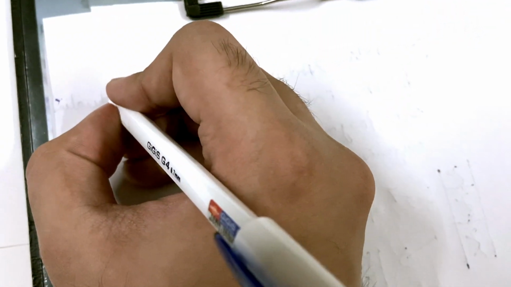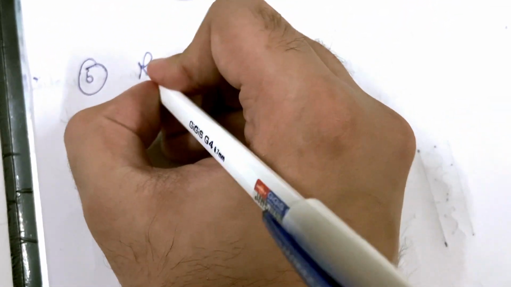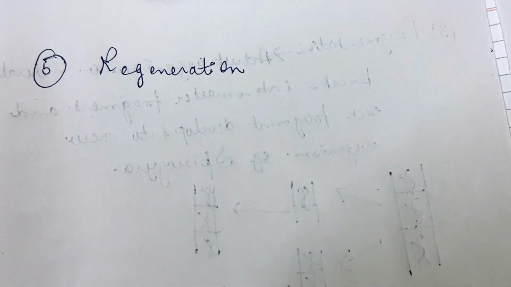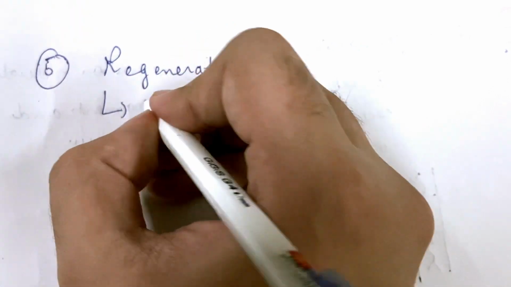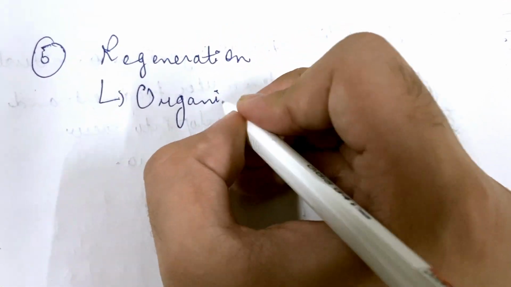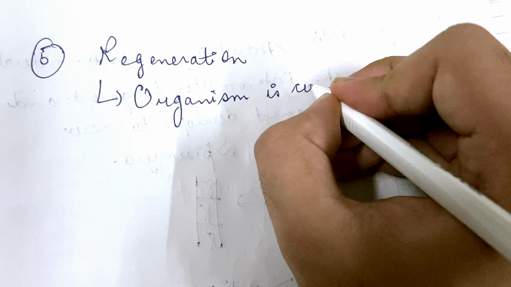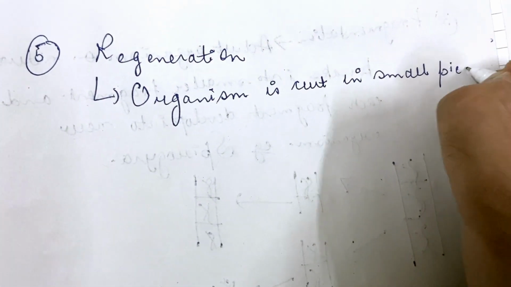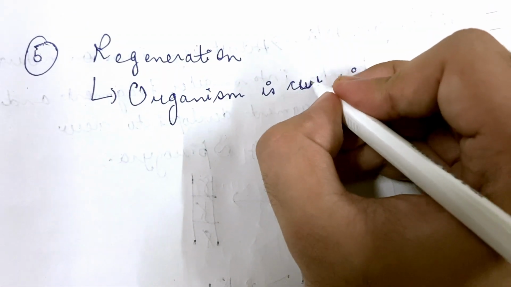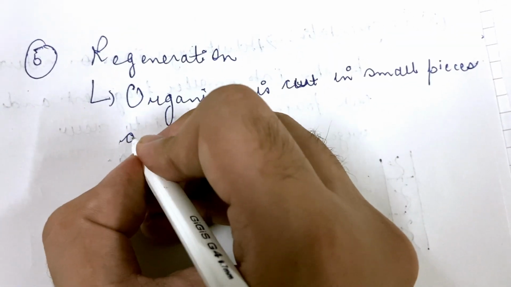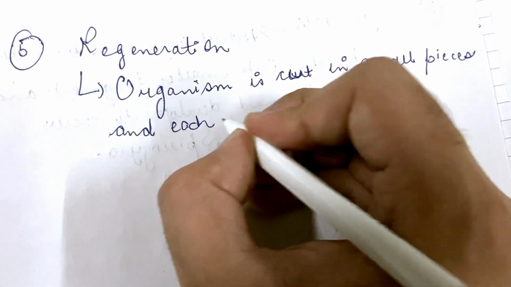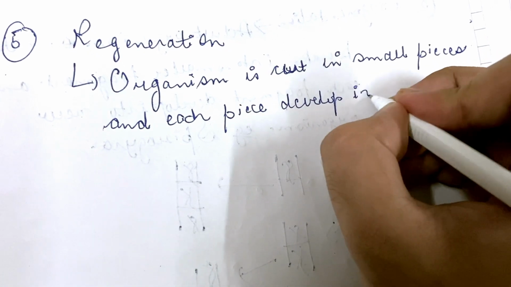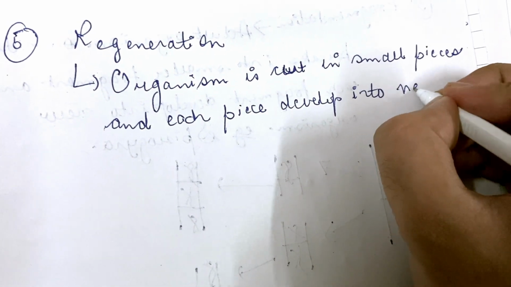Now let us look at the fifth type of asexual reproduction, that is regeneration. In regeneration, an organism is cut into small pieces and each piece develops into a new organism.